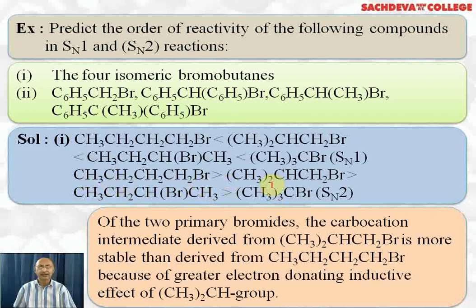Isobutyl bromide will be less reactive than normal butyl bromide because there is some steric hindrance, and secondary butyl bromide will also offer steric hindrance, so it is less reactive, and tertiary butyl bromide offers maximum steric hindrance, so it is least reactive. That is the explanation for the reaction.